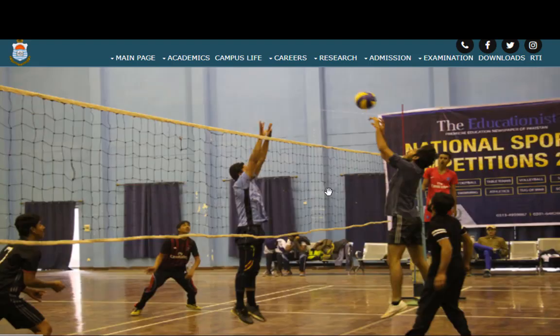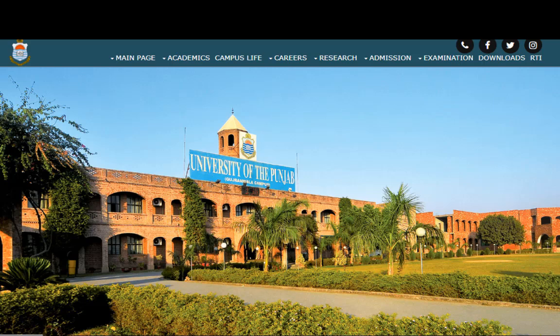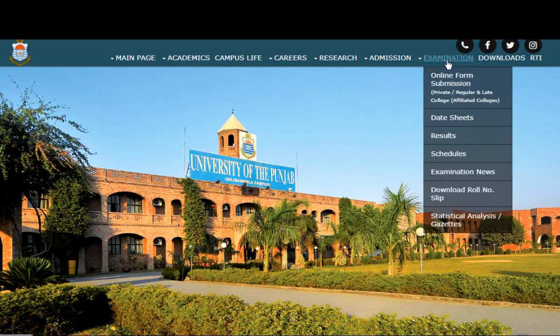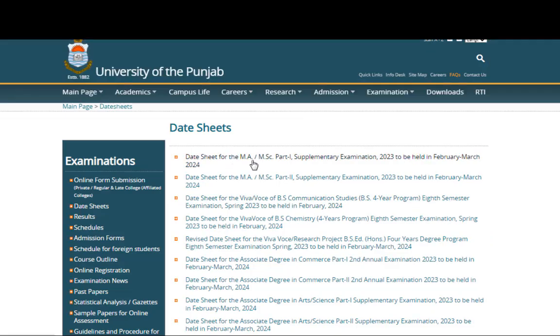To see the date sheet on the Punjab University official website, first of all you should open the Punjab University official website homepage and then click on the examination tab and then click on date sheet. So here you can see at the top of the page the date sheet of M.Sc Part 1 Supplementary Examination 2023 to be held in February-March 2024, and second is the date sheet of M.Sc Part 2 Supplementary Examination 2023 to be held in February-March.